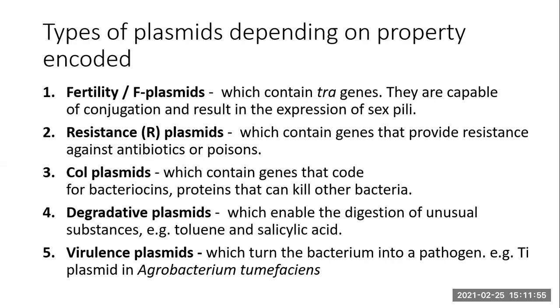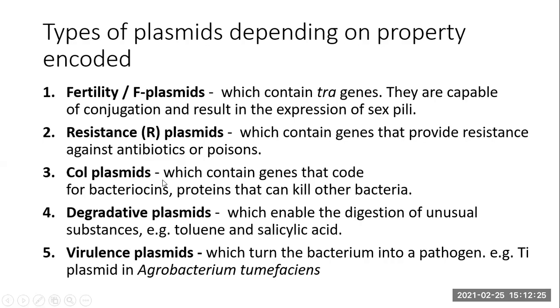So they are transferring themselves by a process called conjugation. And this fertility plasmid has a gene with the help of which they are able to produce F pili, or the sex pili. Then the resistance plasmids are the plasmids which possess a gene that provides resistance to the organism against antibiotics or certain poisons.